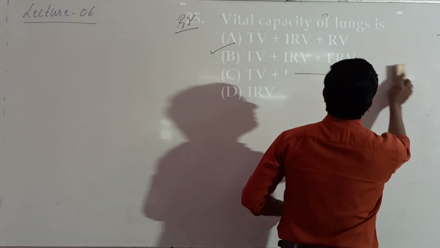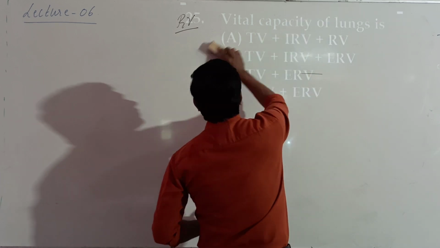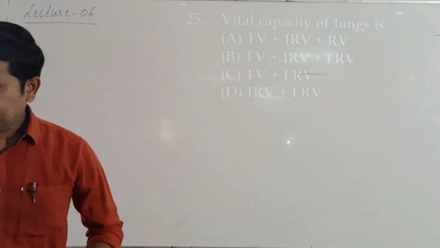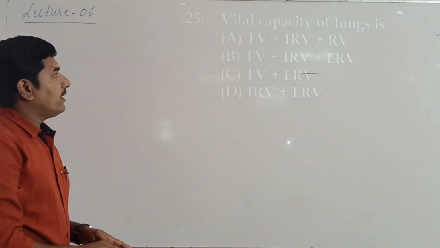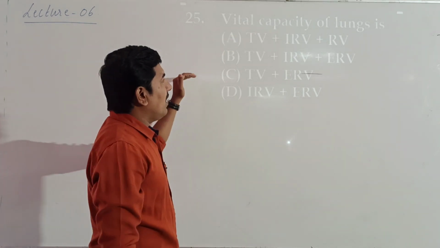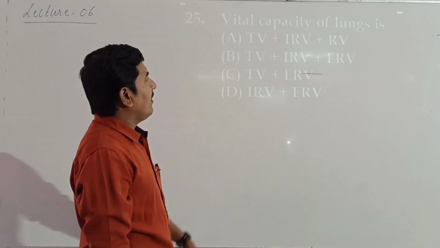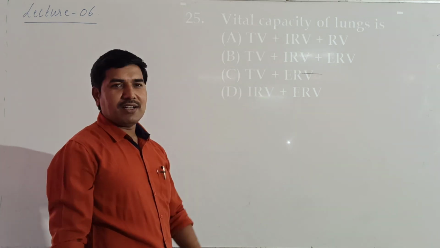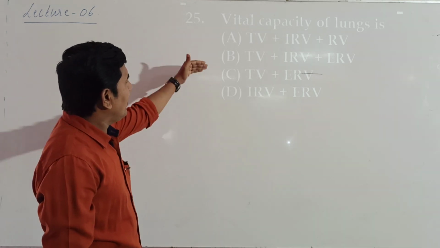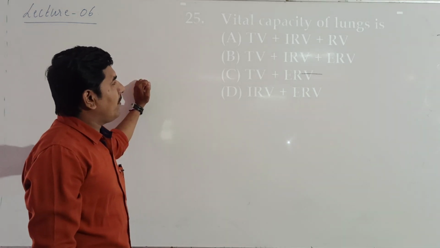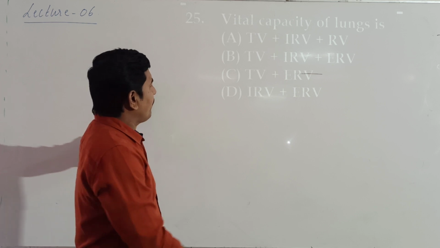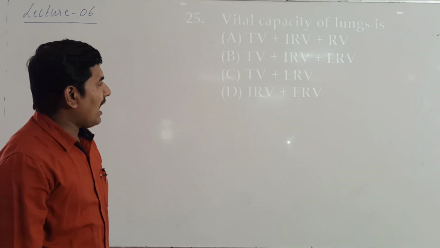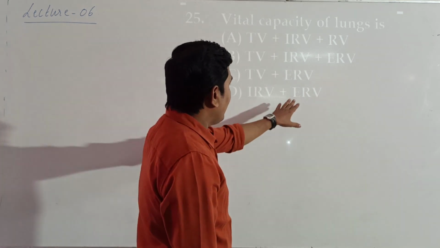Okay, next we have a similar type of question. Vital capacity of lungs is: TV, tidal volume, plus IRV, inspiratory reserve volume, plus RV, residual volume; or vital capacity is TV plus IRV plus ERV; then TV plus ERV; then IRV plus ERV.